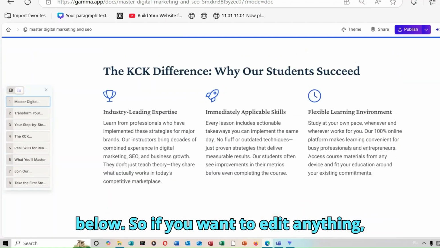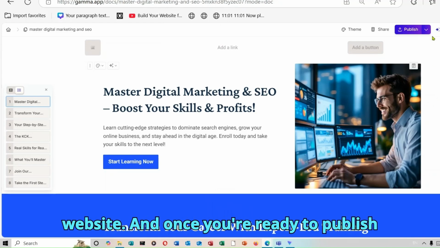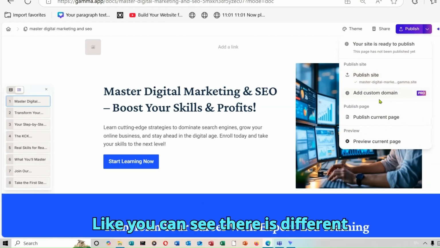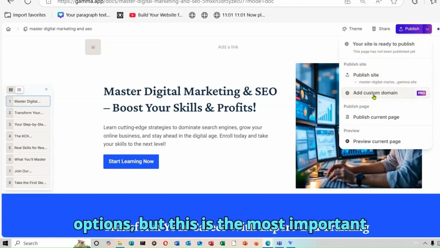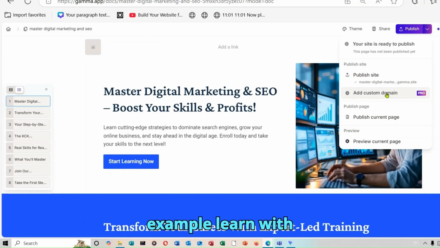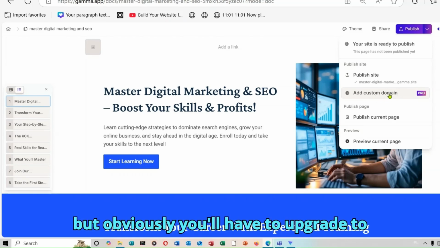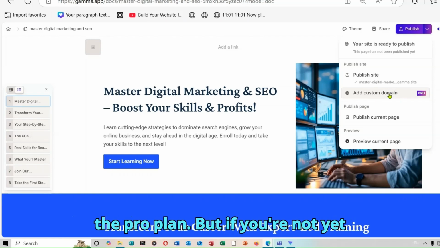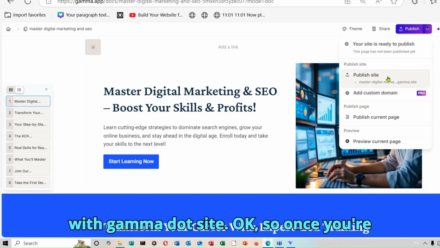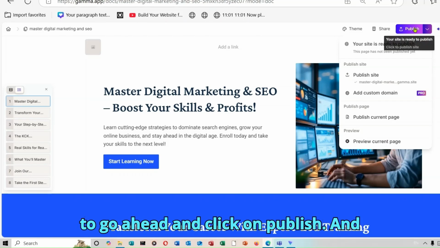So if you want to edit anything, you're going to use the same skills that we used in the beginning to edit your website, and once you're ready to publish it, you can click over here. Like you can see, there are different options, but this is the most important one that I wanted to share with you guys. So if you want a custom domain, for example, learnwithkck.com, you might choose this option, but obviously you'll have to upgrade to the pro plan. But if you're not yet ready, you can just publish the site and go with the domain name that ends with gamma.site. Okay, so once you're done with everything, you're just going to go ahead and click on publish, and guys, that's it.